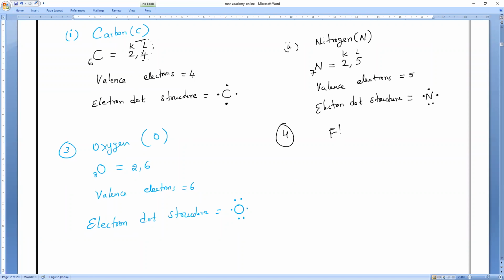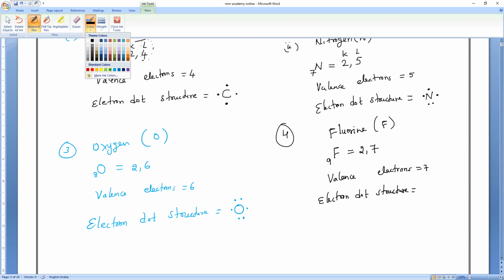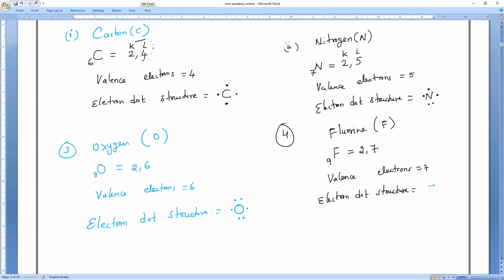Next, fluorine. Fluorine, what is the atomic number? 9. I don't know what you people are doing. So 9. What is the valence electron? 7. So the electron dot structure, how will it come? Anybody drawn? F and 7 electrons: 2, 4, 6 and 7.